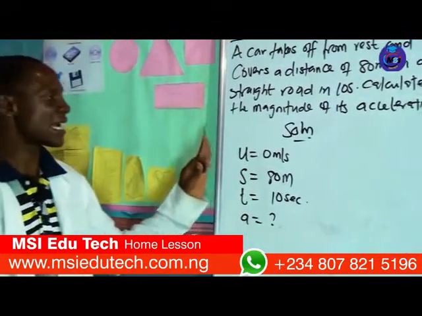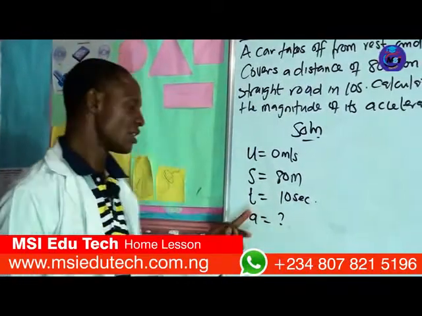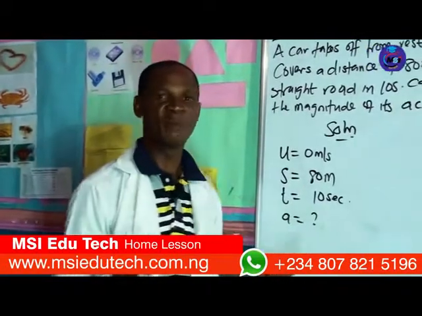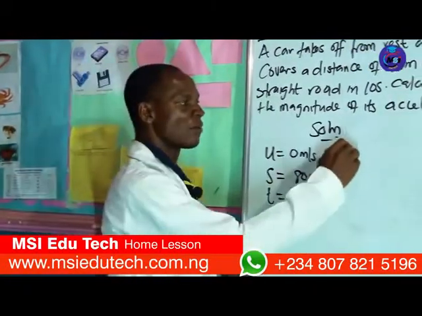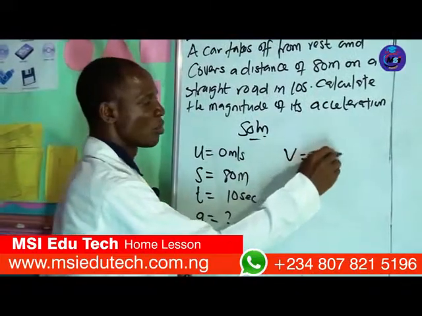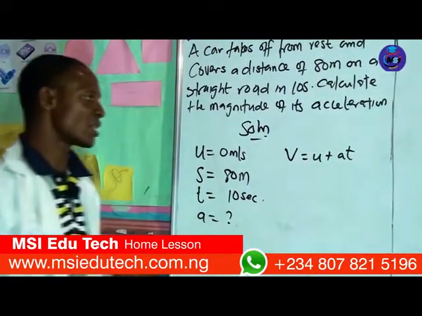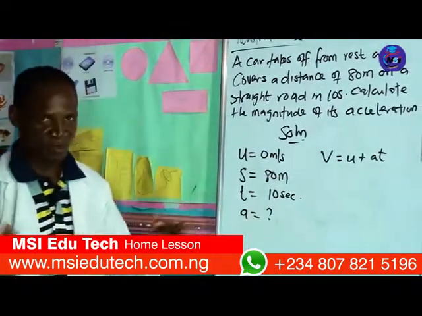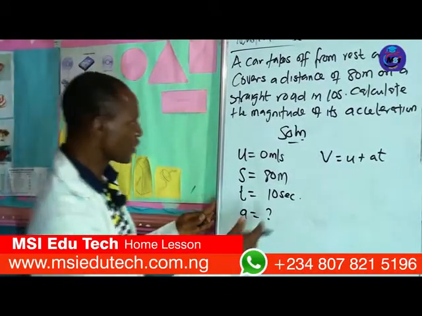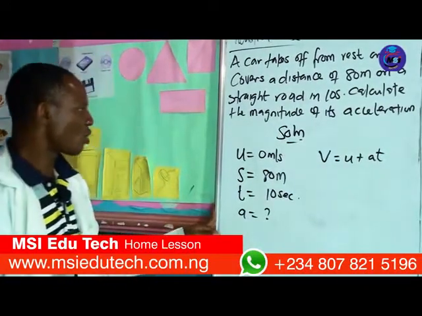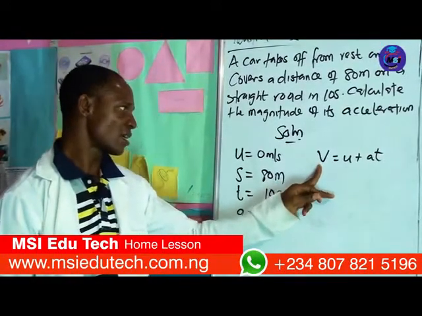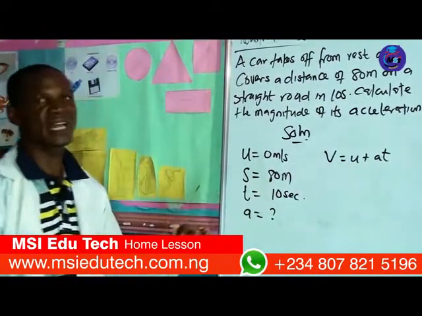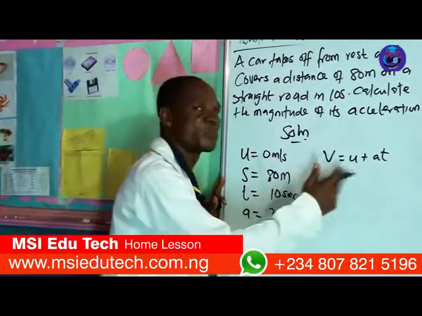So these are the parameters we are given, and this is the parameter we are looking for. So we are going to select the formula now. Go with me. First one, v equals u plus at. Let's check whether we can use this. If we can use this, there's no point going to the second equation. Now we are not looking for v, and v is here. That's a problem. Then we are not given distance. A lot of the things we are not given are present here.